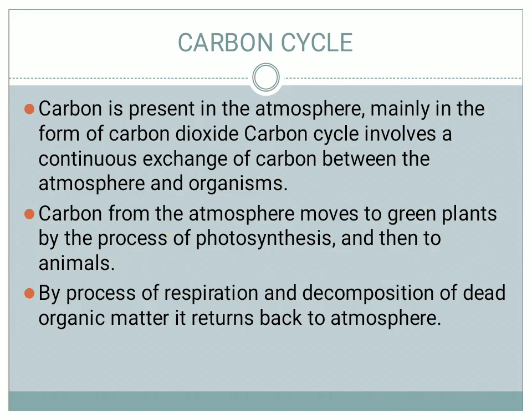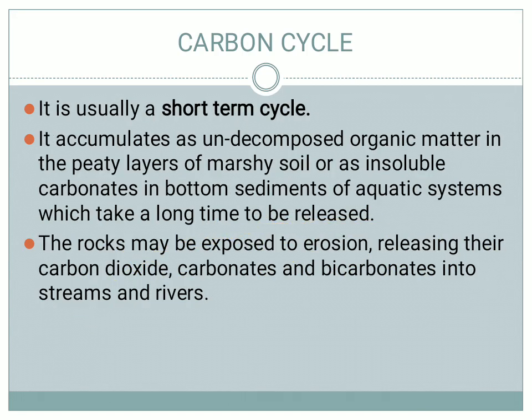And then the organism that is consuming the plants will also respire, so it will give out carbon dioxide again to the environment or the ecology. That carbon dioxide, the plants will utilize again, or other organisms like phytoplankton will utilize it for preparing food. So the carbon cycle is a short term cycle, because the carbon dioxide is the only very minute compound that is being utilized to prepare food by basically the autotrophs.